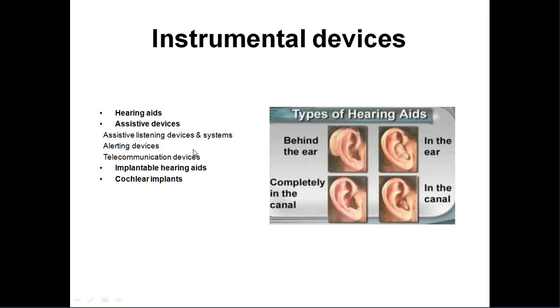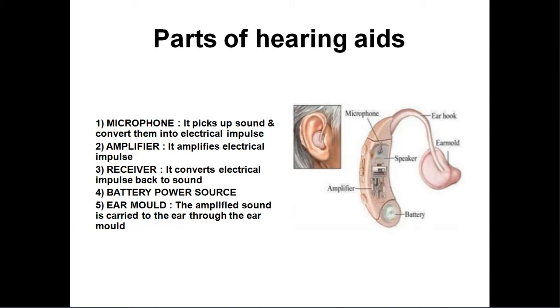Assistive devices help with sound localization or alerting. Those who have complete profound deafness and are unfit for cochlear implantation will use these assistive devices so that they can localize the sound.